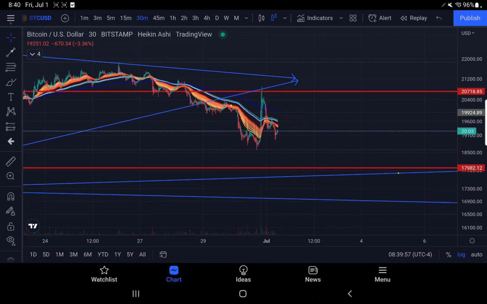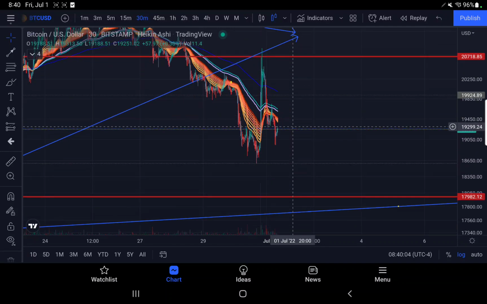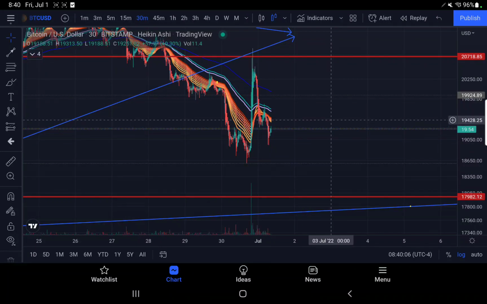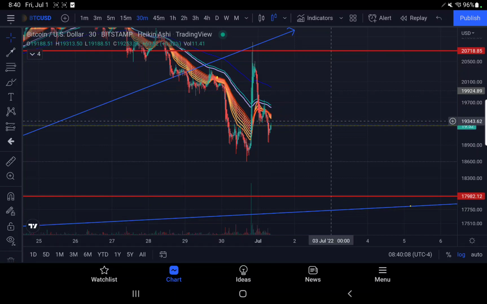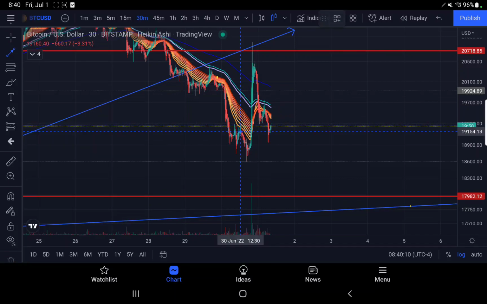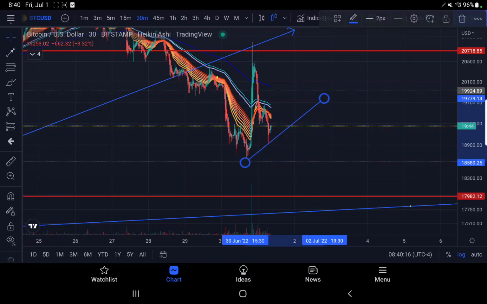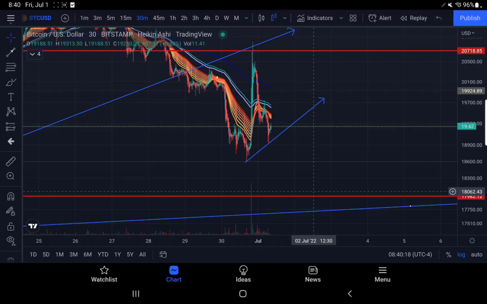Very tricky market, though. I mean, we came up and back tested here just like we figured we would. Now we're probably going to test the EMA ribbons, and if we fail these in the 30-minute, we're just going to come down even farther. These all look like these Adam and Eve patterns. Even in the short time frame, they look like it now, like they've recreated the pattern. So once you break that uptrend, then you know your next target's around 17,982.